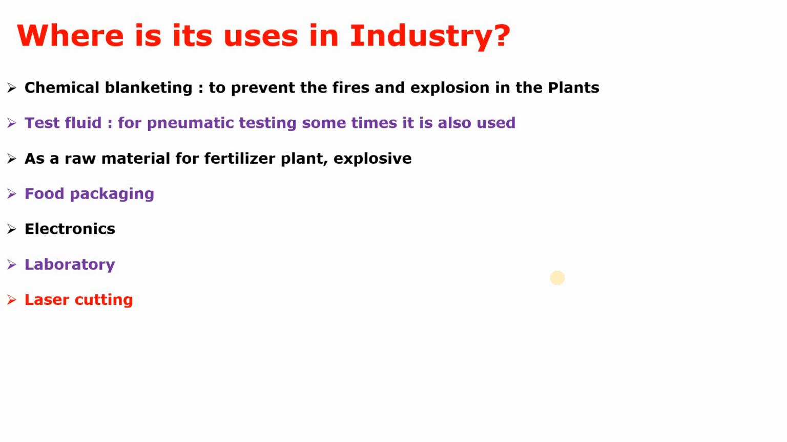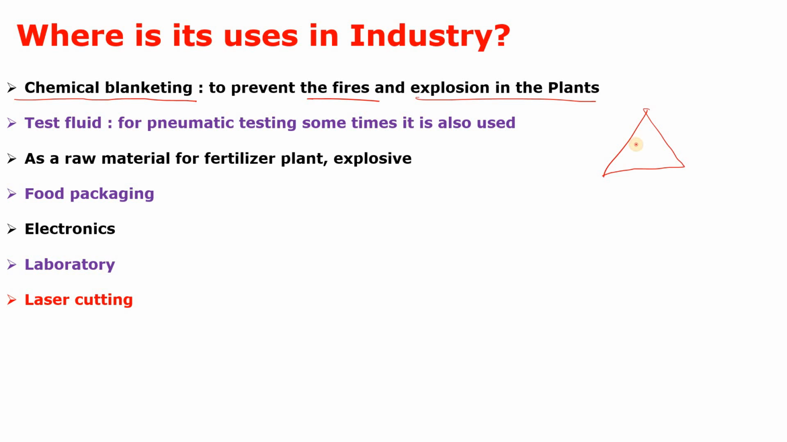If I talk about what I have personally seen, chemical blanketing is something you will see in our industry. What we do to prevent fires and explosions in the plant is use nitrogen. Why do we use nitrogen? To understand that, you will have to look at the fire triangle.